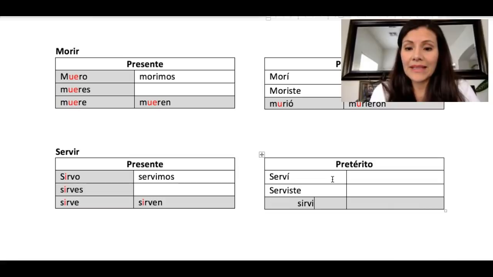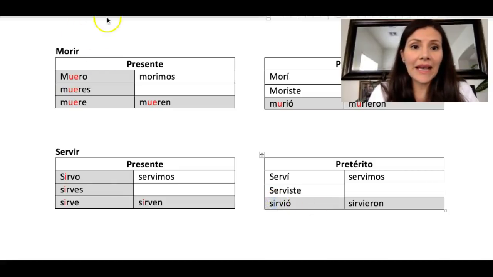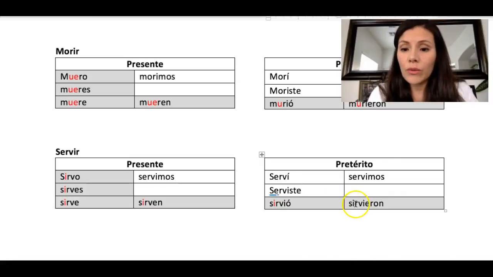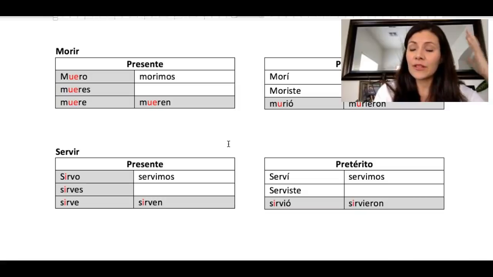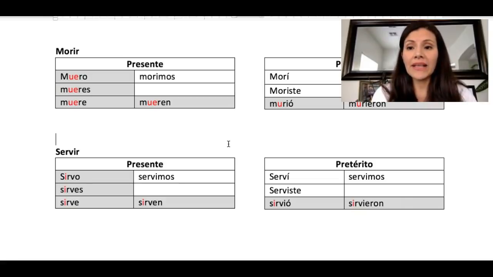serviste, sirvió, servimos, sirvieron. Again, note that the I change is only occurring in that third person form. So you have to remember that when you have your present tense verbs and you remember all those irregularities, you will only carry an irregularity if that verb ends in IR in the preterite.